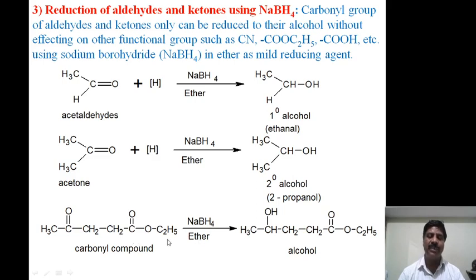Suppose in this reaction we take lithium aluminum hydride instead; then this group also becomes an alcoholic group. To avoid that, sodium borohydride is used, where an ester group, acetate group or cyanide group cannot undergo reduction, but the carbonyl group undergoes reduction, and so it is called a mild reducing agent. Therefore, the carbonyl compound will be converted to the alcohol. It is specific, and this is complete.